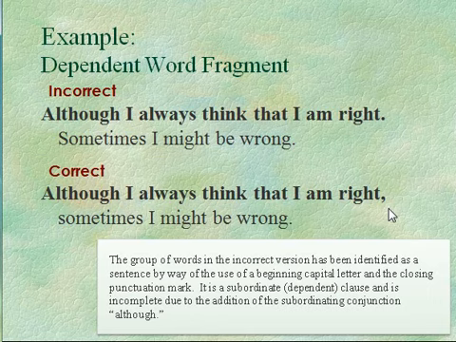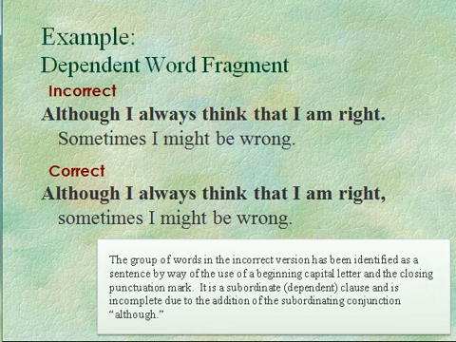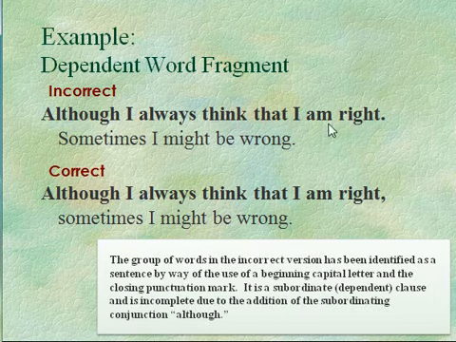One more dependent word fragment. Here we go. Although I always think that I am right, sometimes I might be wrong. The part in bold has been identified as a sentence. Although I always think that I am right. This word group begins with a dependent word. There's actually another one in there as well.